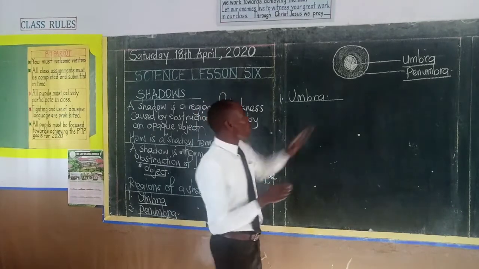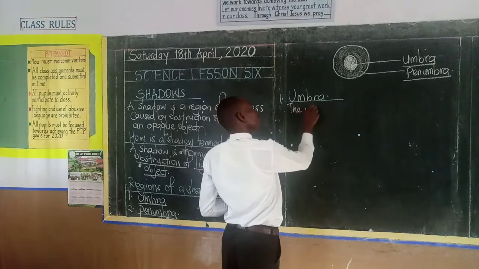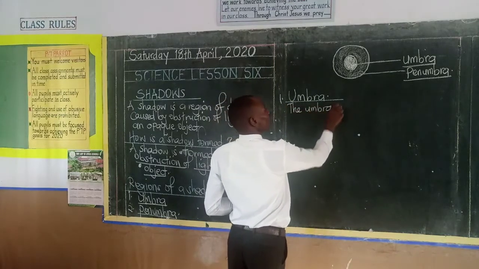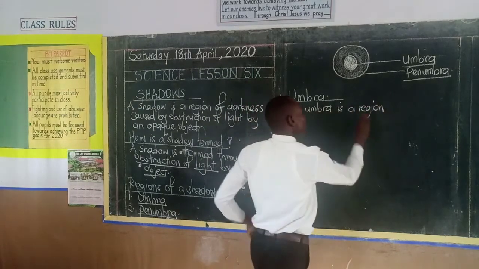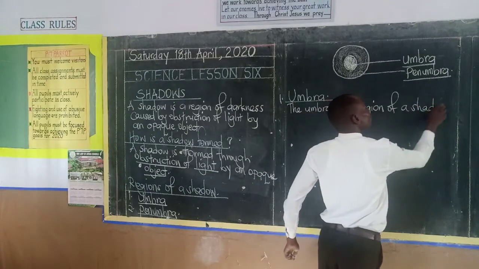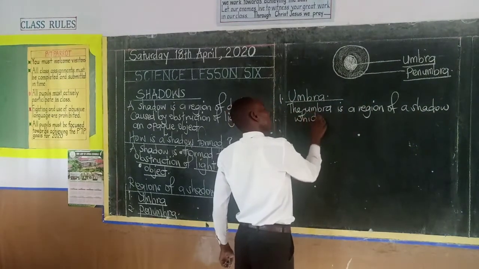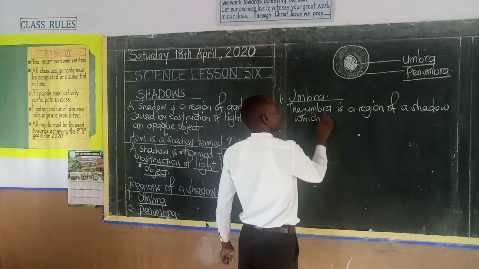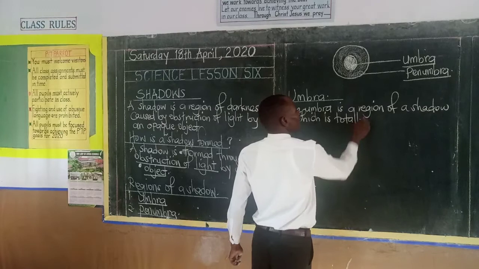So we need to know what the umbra is by saying that the umbra is a region of a shadow which is totally dark.